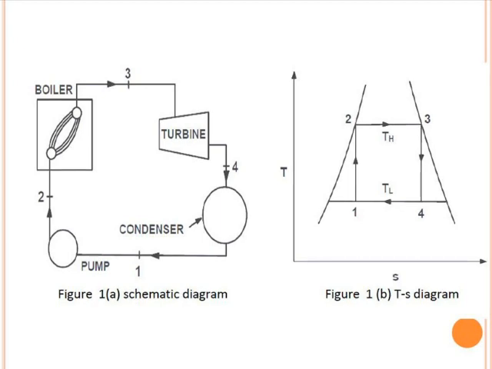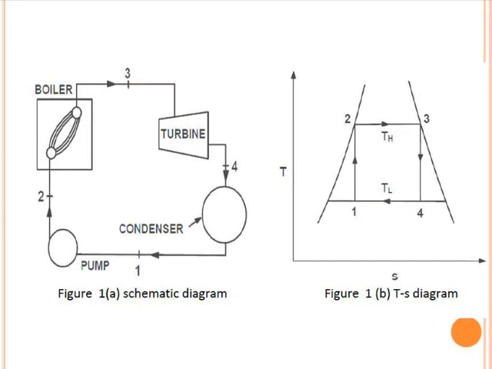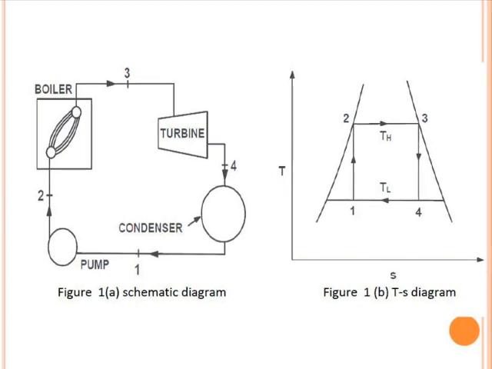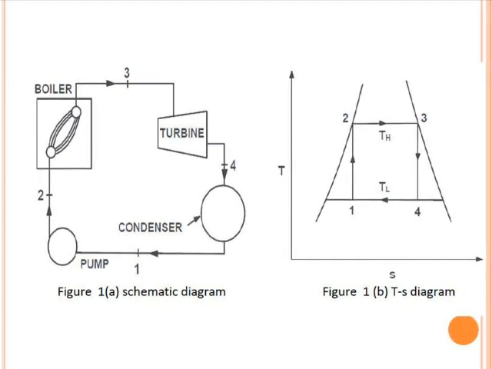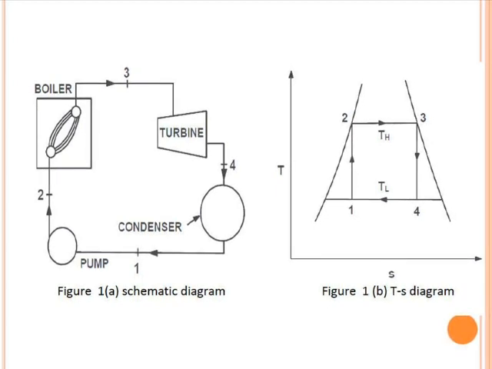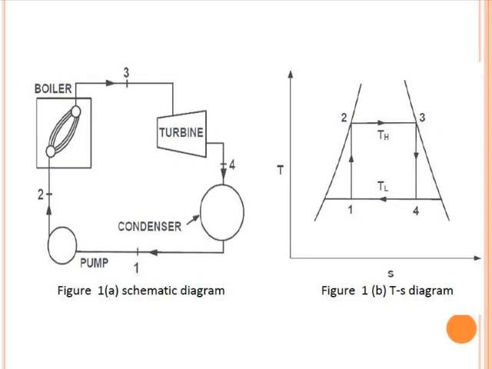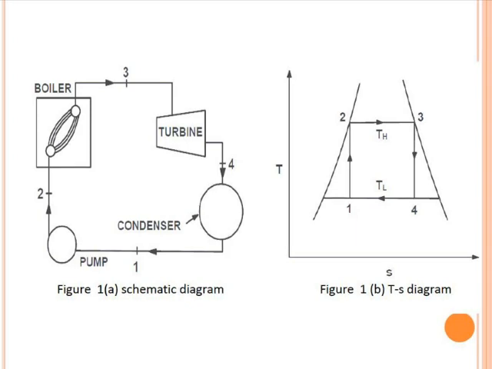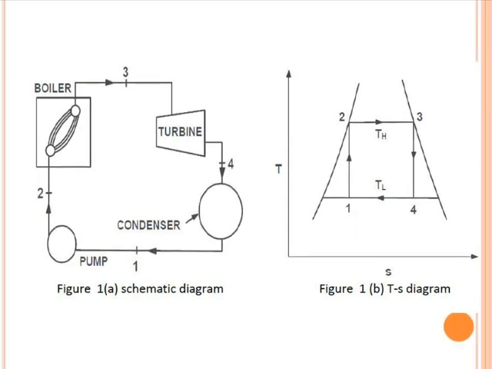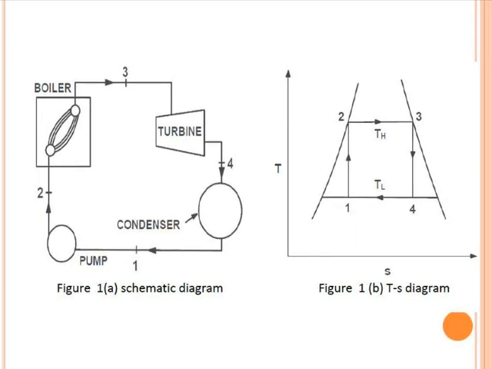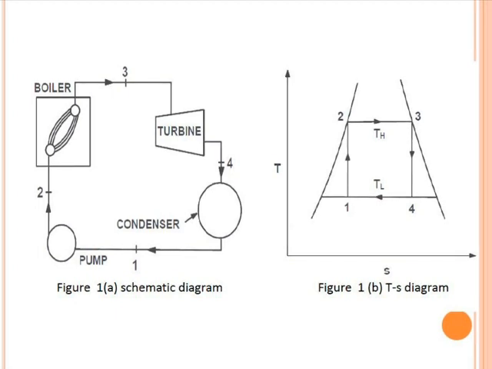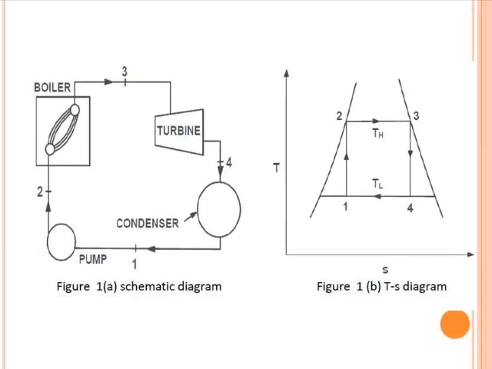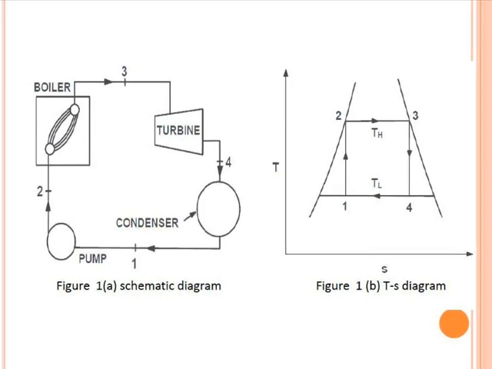Again it is an isentropic process, S3 is equal to S4, and the turbine work is available, whereas between process 4 to 1 the heat rejection takes place and we are moving from the dry saturated vapor line to the dry saturated liquid line. So this 1, 2, 3, 4, 1 is a TS diagram for the vapor Carnot cycle.